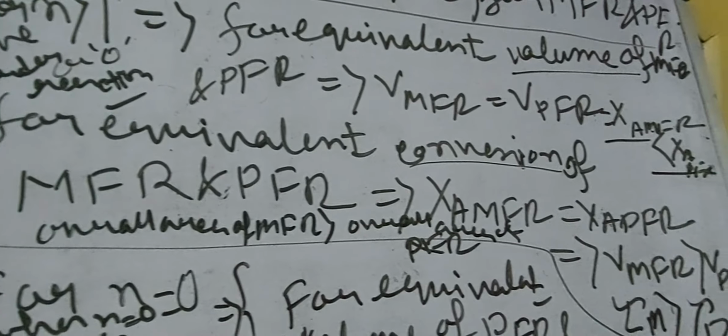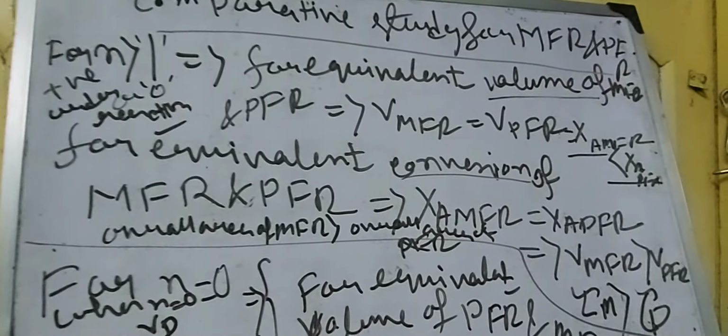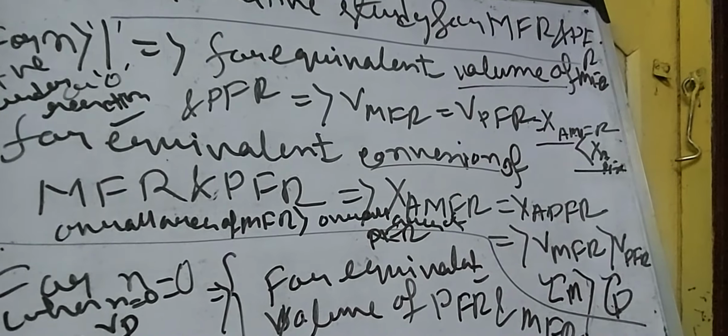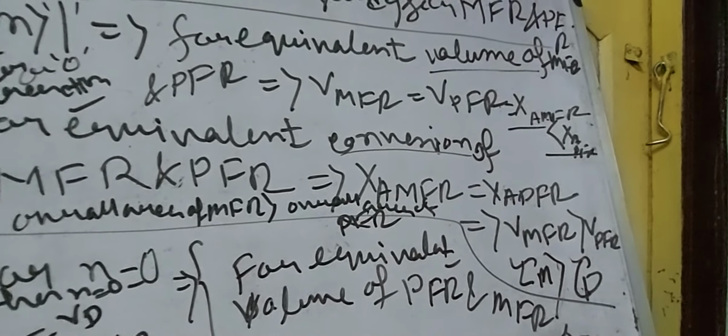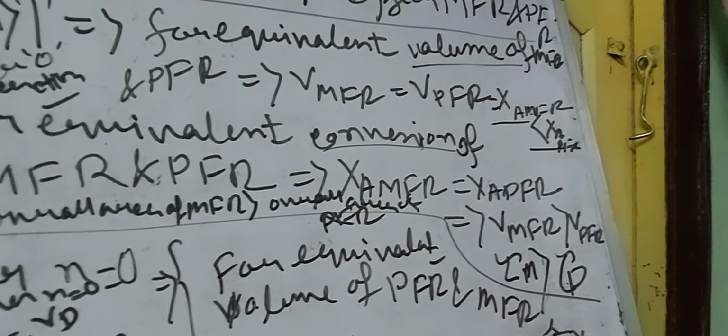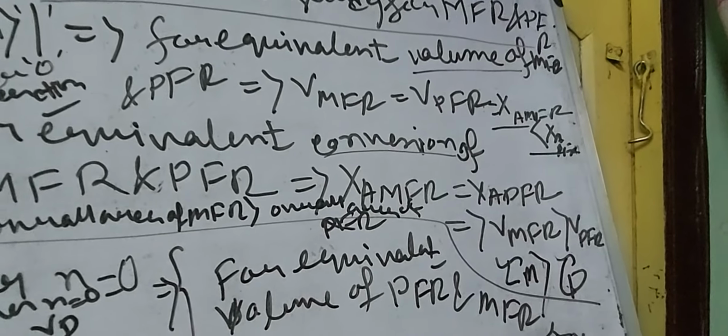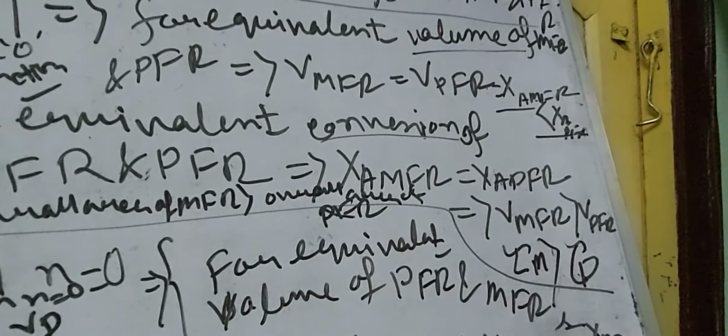Between MFR and PFR, the overall area of MFR will be greater than the overall area of PFR. For equivalent conversion, XA MFR equals XA PFR, conversion equal, so the volume of the MFR will be greater than the volume of the PFR. That means tau M is greater than tau P. Time will be greater in the MFR.